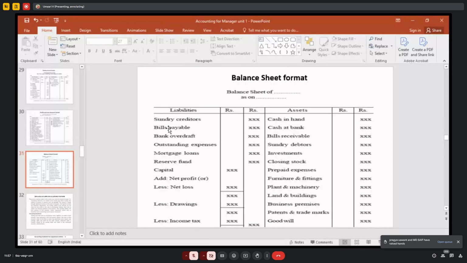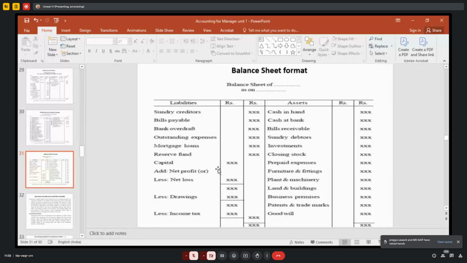Current liabilities, what are they? Sundry creditors, bills payable, bank overdraft, outstanding expenses. These are all current liabilities. Then long-term loans, long-term mortgage loans, debentures, all these things are long-term loans. Then reserve fund, that is any reserves transferred to general reserve or reserve fund, that is reserves and surpluses. Then capital, in case of a sole proprietary concern, closing capital: opening capital plus net profit, if it is there, you have to add. If it is a net loss, you have to deduct. If you have drawings, you have to deduct it.